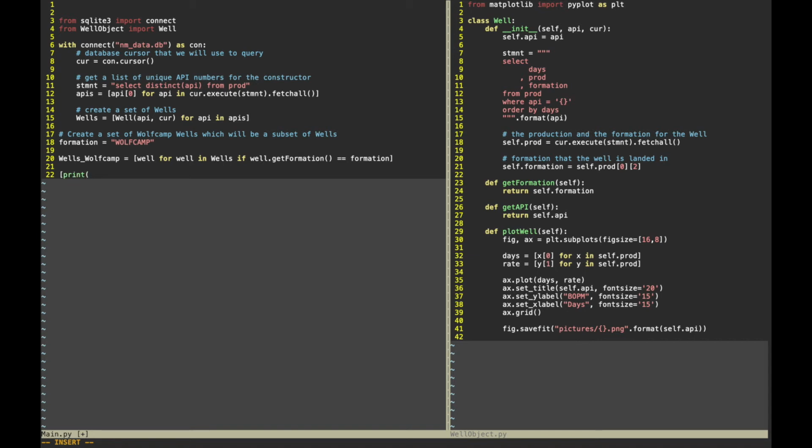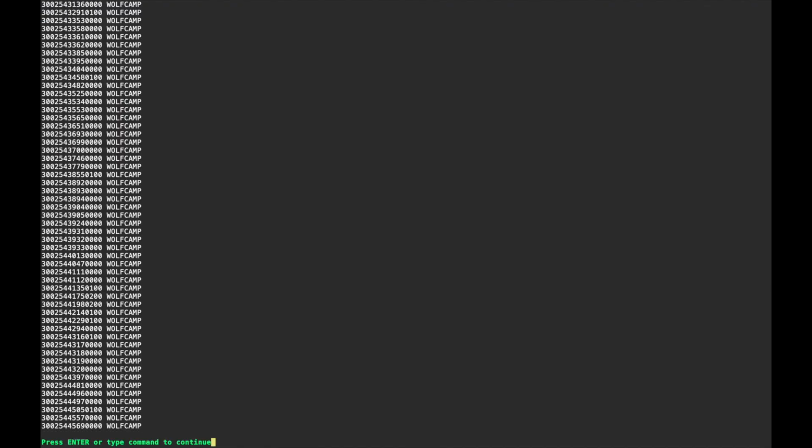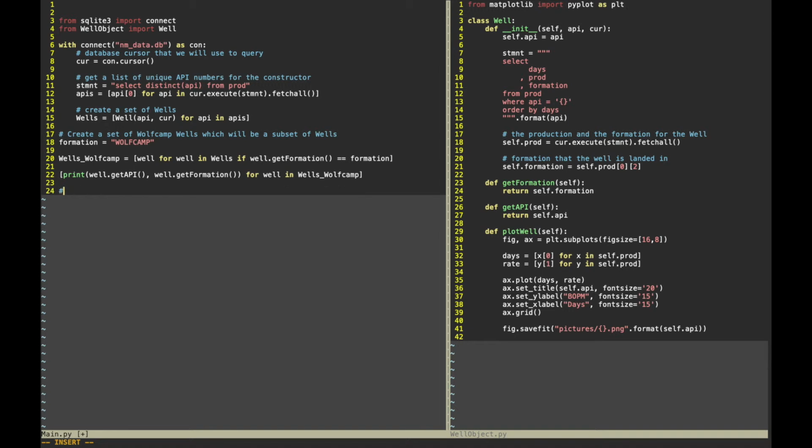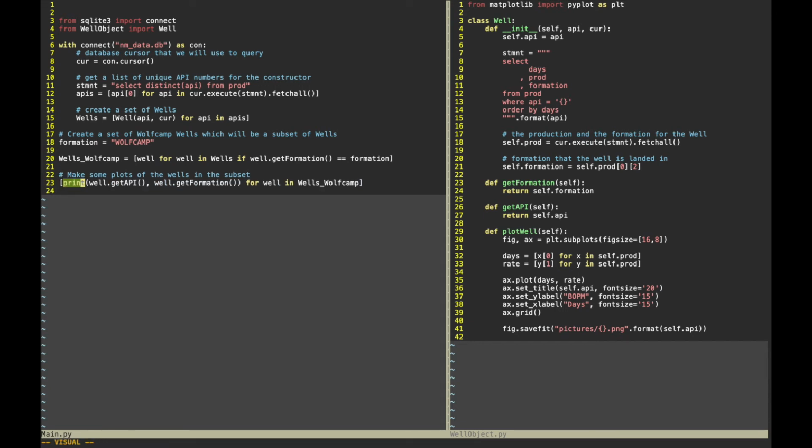And we'll just, real quick, print out to the console. We're going to see what well, see that we got a well, see that we got a formation. Run that real quick. Yep, we get API numbers and the formation, and I didn't see anything that wasn't Wolfcamp, so it looks like everything ran right. So we have a proper subset of Wolfcamp wells. Now we're going to make some plots. Plotting is very slow, so we're only going to make plots for a few of the wells.